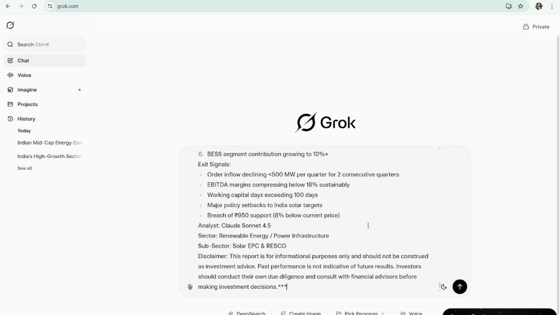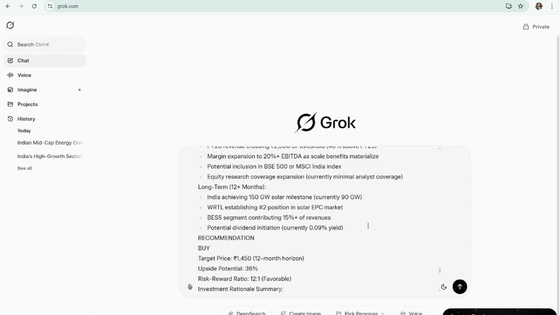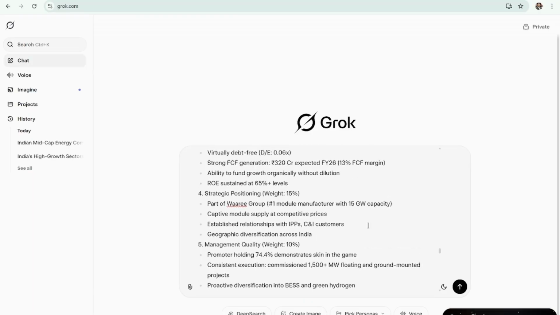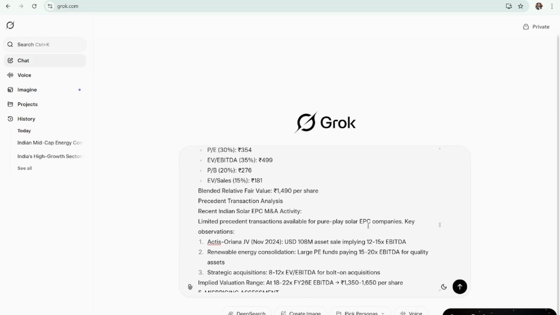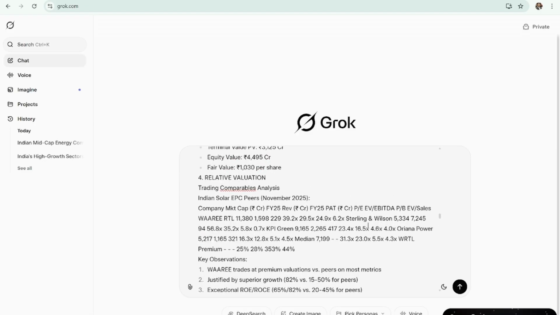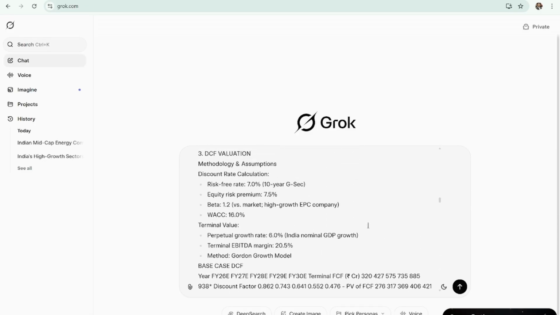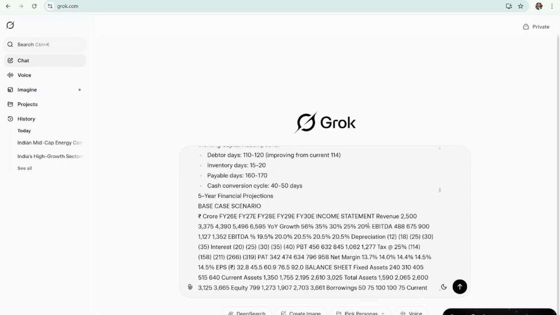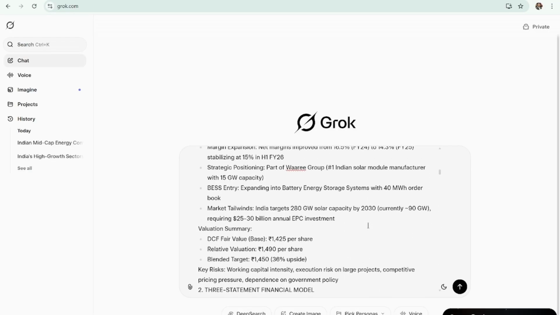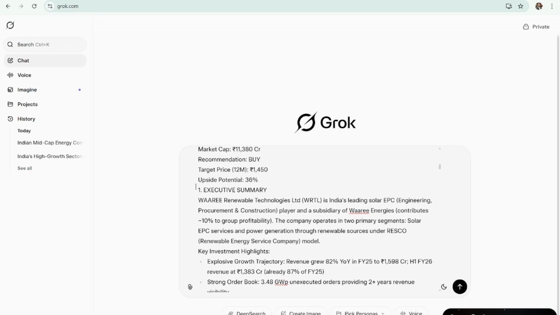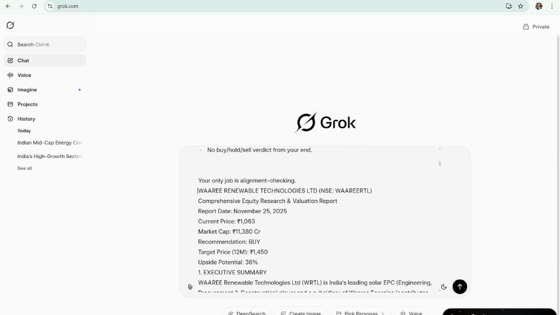I'll put something known as a markdown, which is a way to explain to an LLM that this is a separate section. Tread with caution. And this is where it starts.